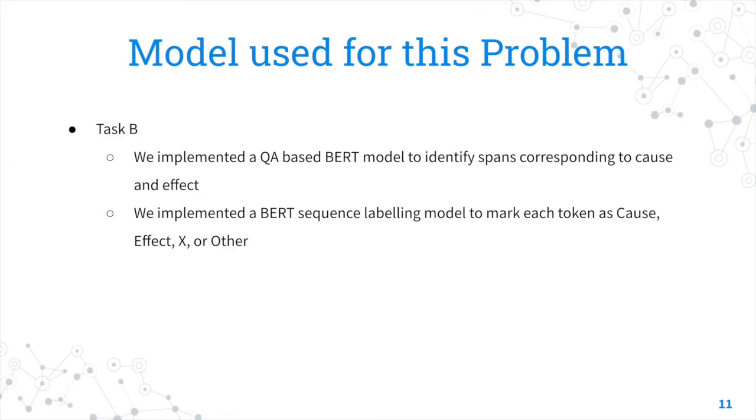And for task B, we initially implemented a QA based model to identify spans in text corresponding to cause and effect. So, for example, if we had a sentence, we asked a question like what corresponds to the cause, and we took the span that it predicted and we used it. And as our second model, we implemented sequence labeling with BERT, where we marked each token as cause, effect, X, or other. So the token X was necessary because BERT works on word piece embeddings and not word embeddings. So we had to mark the split word pieces as X.